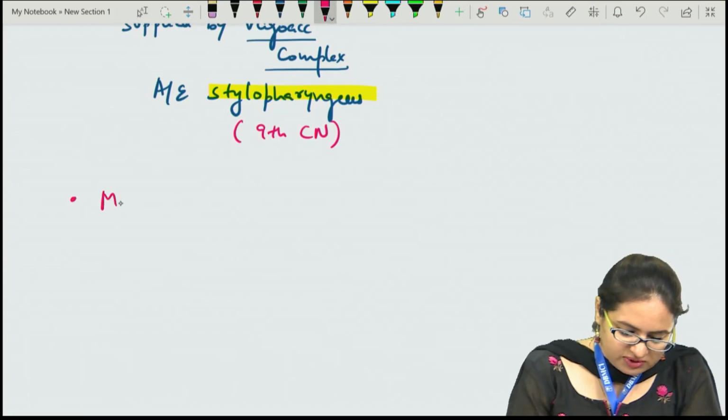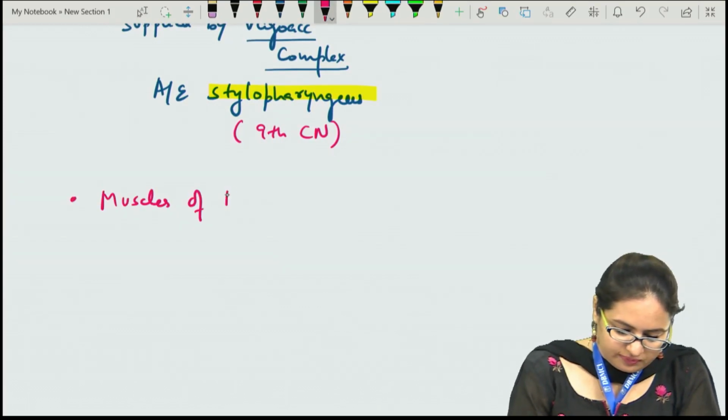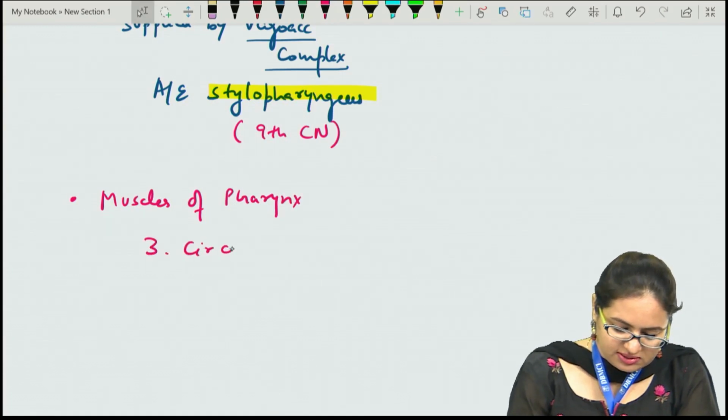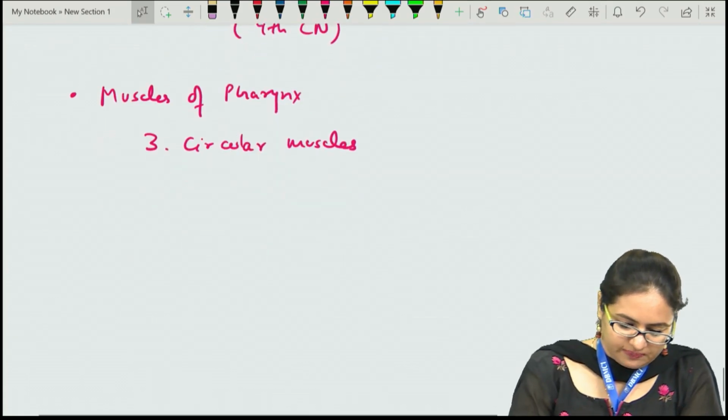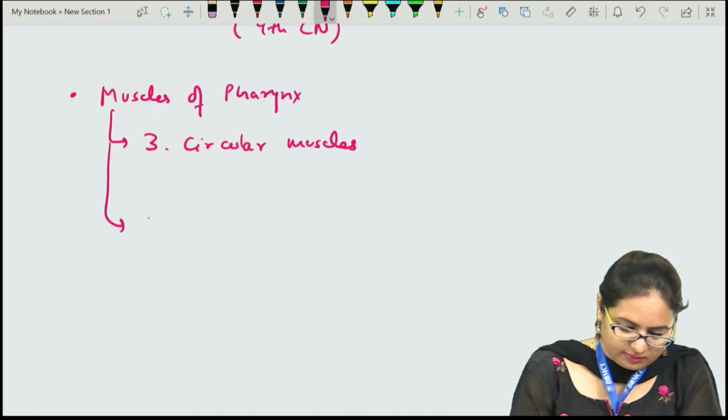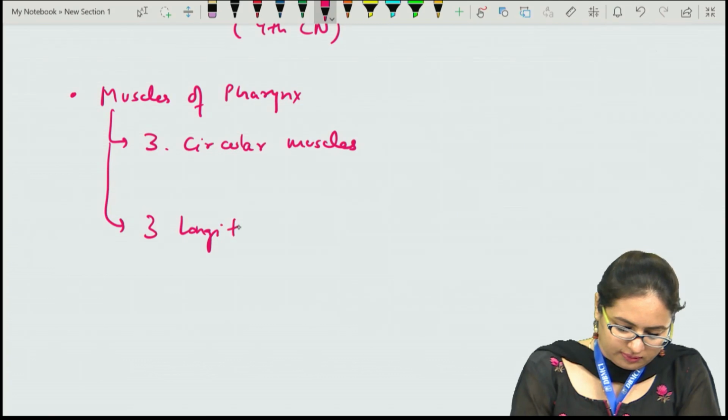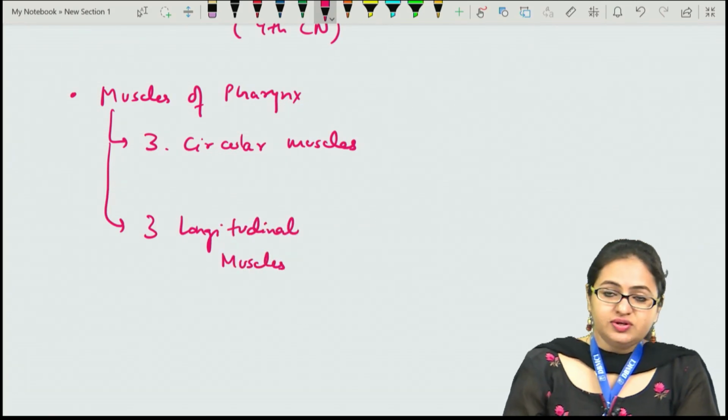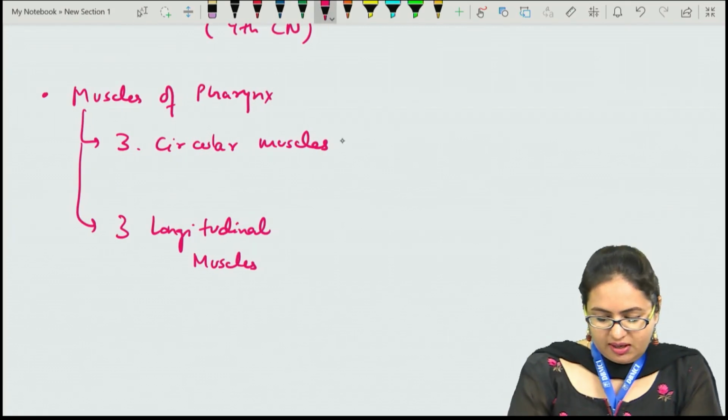When we talk about the muscles of the pharynx, it has 3 circular muscles and 3 longitudinal muscles. The three circular muscles are the superior, middle and inferior constrictor.